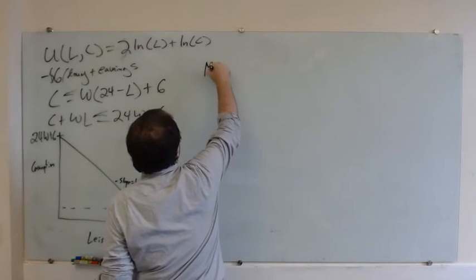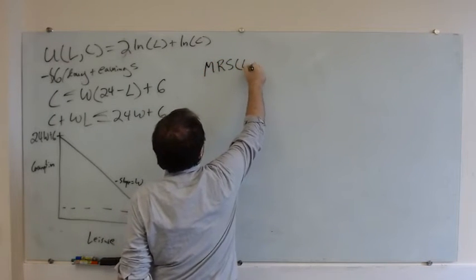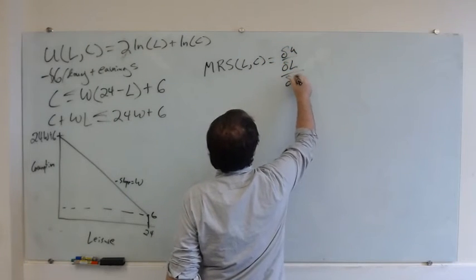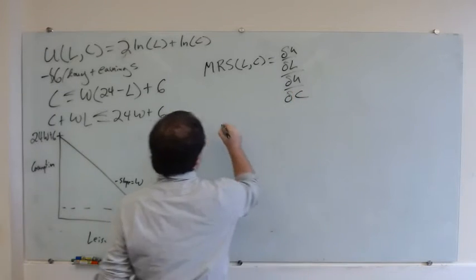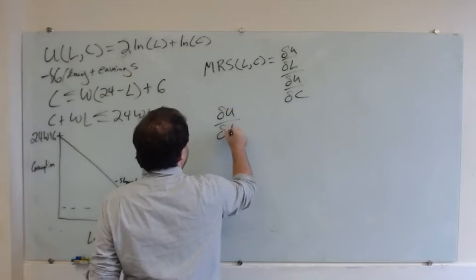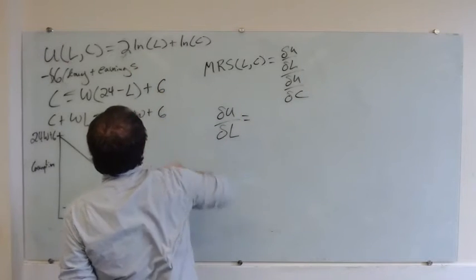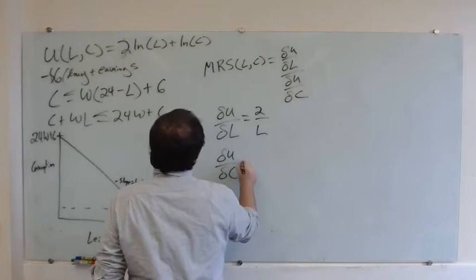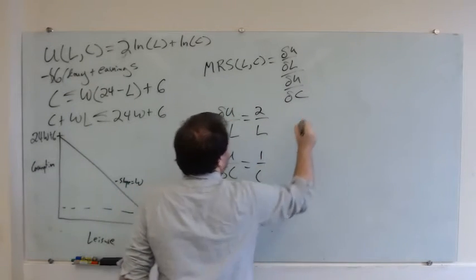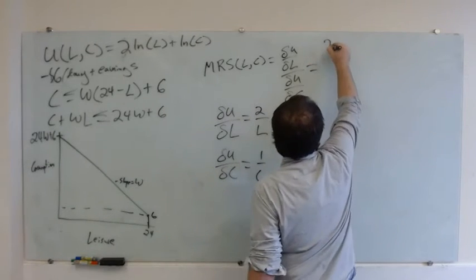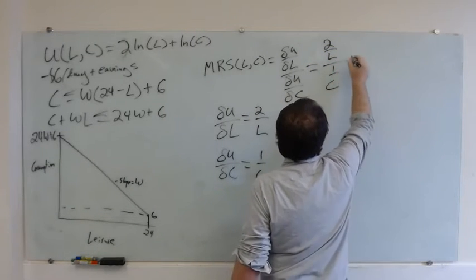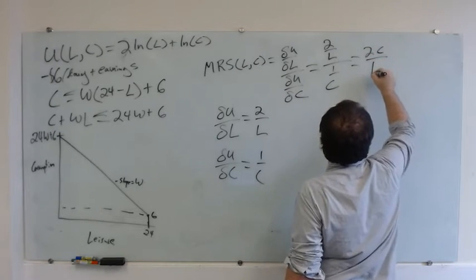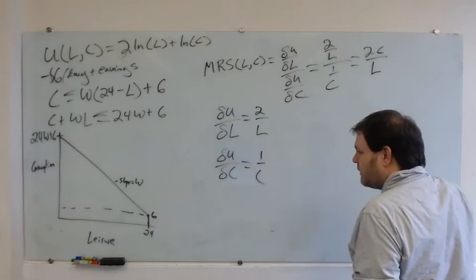We'll say my MRS of leisure and consumption is du/dL over du/dC. du/dL is just going to be the derivative of 2 log L, so it's going to be 2 over L. du/dC is going to be 1 over C. So my MRS is going to be 2 over L divided by 1 over C, which is 2C over L. Does this make sense?